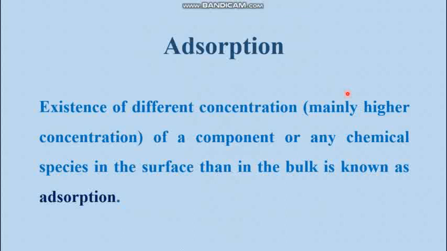That means something is dissolving in a substance. Now, it should have a uniform concentration throughout. But instead of that, you will find that there is a different concentration on the surface rather than in the bulk. So this is known as adsorption. Here the term in the bracket says mainly higher concentration. Mainly we find that the substrates are present in higher amount on the surface, and this is generally known as adsorption, but sometimes the reverse thing also happens.